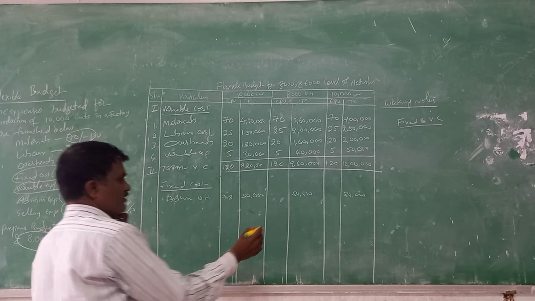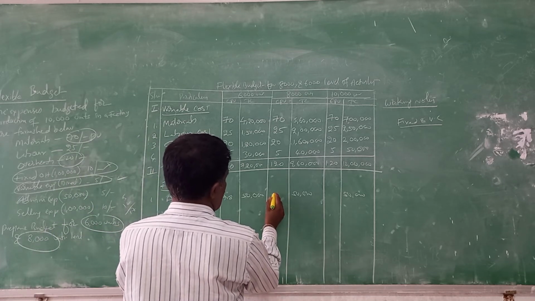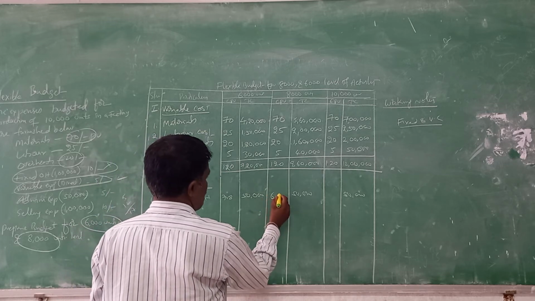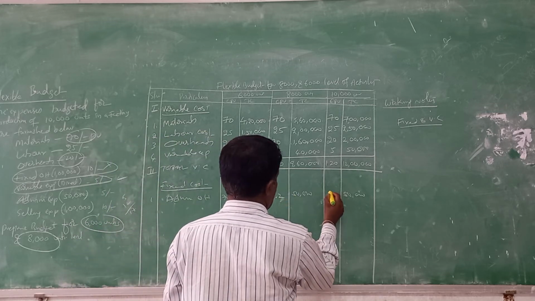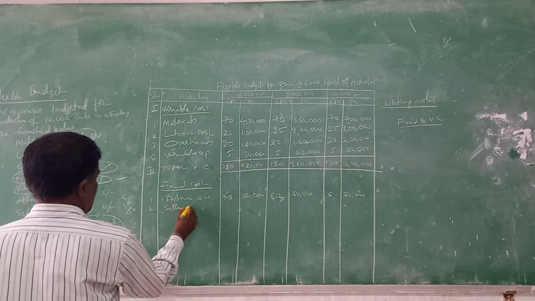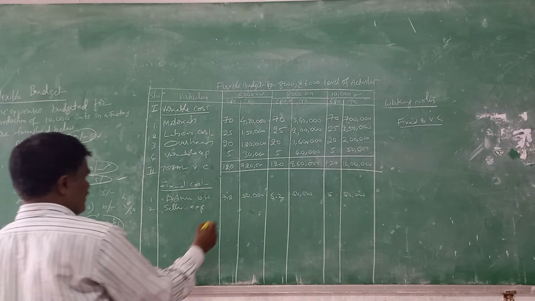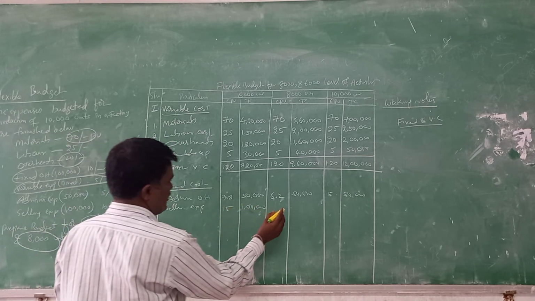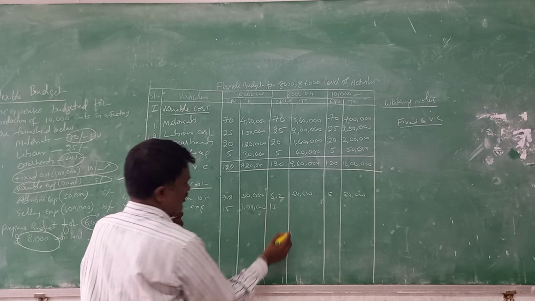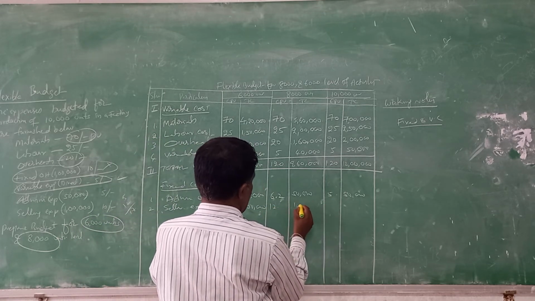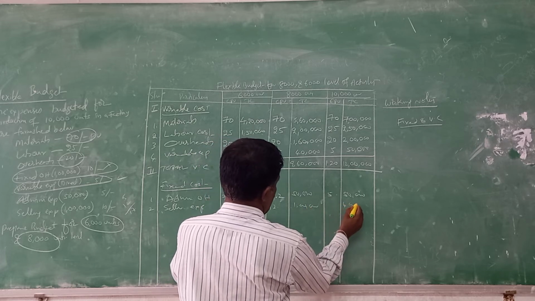Next one, selling expenses, that is 1 lakh, and 1 lakh and 1 lakh.